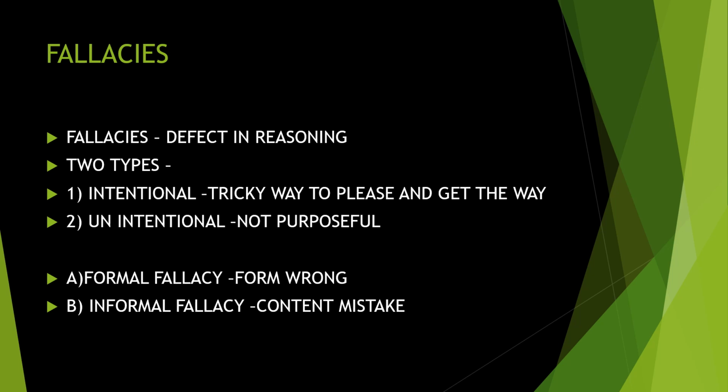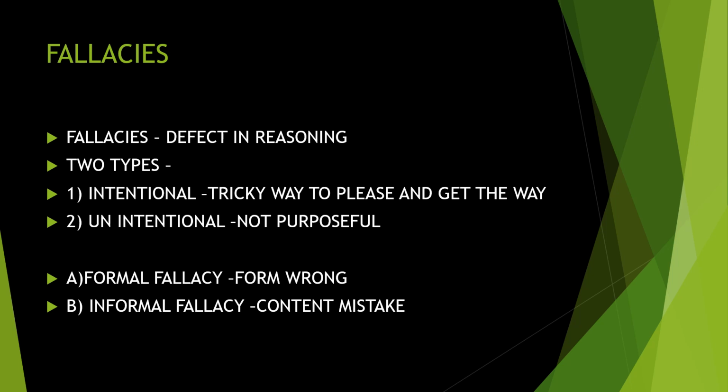And fallacy is of two types, that is formal fallacy as well as informal fallacy. Formal fallacy means there is a mistake in the form, the structure. If there is a mistake in it, that is what we call formal fallacy. Fallacy means mistake, or defect. And informal fallacy, if there is a content mistake, if the content of the sentence or the meaning of something has any mistake in it, we call it informal fallacy.